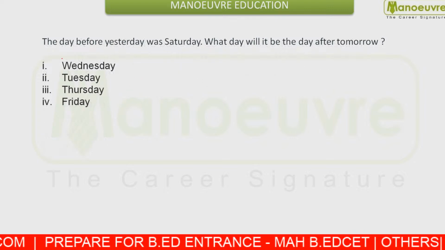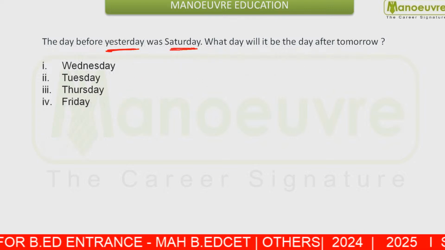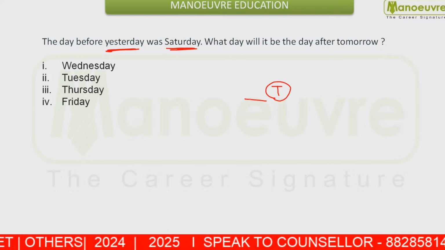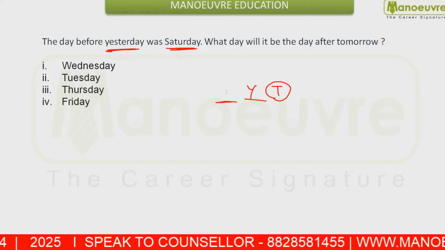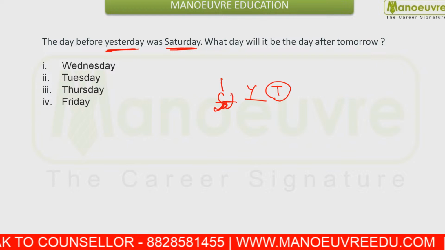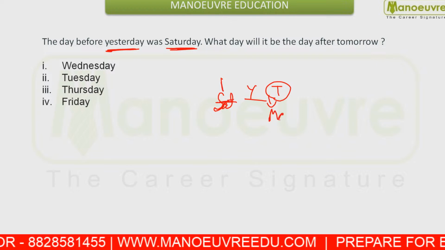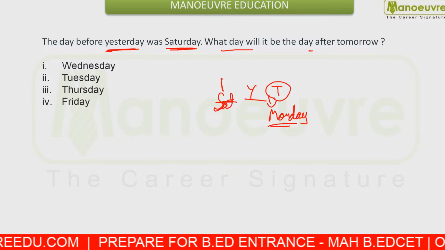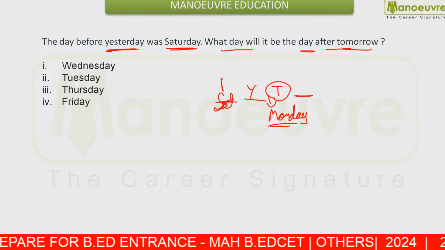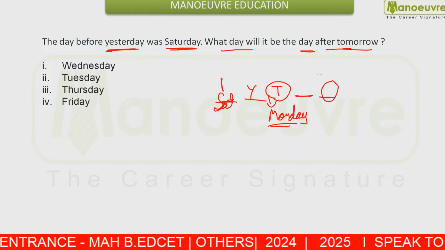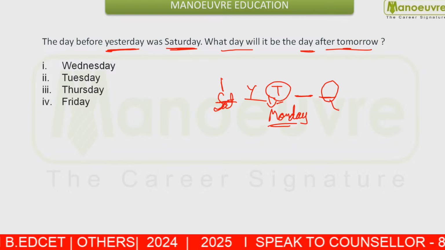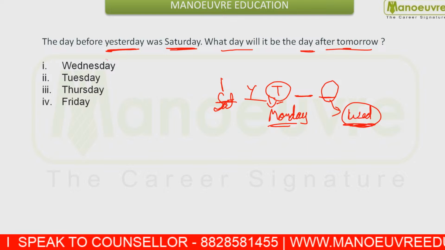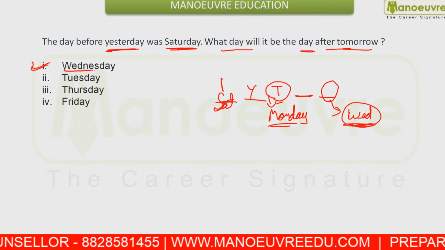Next you are given the day before yesterday was Saturday. If this is today, this was your yesterday, and the day before yesterday was Saturday. So today is Monday. And you are asked what will be the day after tomorrow. That means this is going to be your tomorrow, and you are asked this day. Today is Monday, so the day after tomorrow is going to be Wednesday. So option number 1 will be your answer.